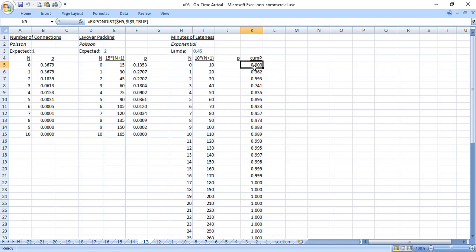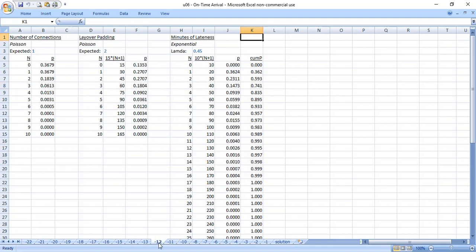So the cumulative probability, say down here, of having a 0, 1, 2, or 3 is 0.741. So that's the cumulative probability getting to that point. So if I want to get the actual probability of just that number, I have to take the difference between the values. So this value is the current cumulative probability minus the prior cumulative probability.